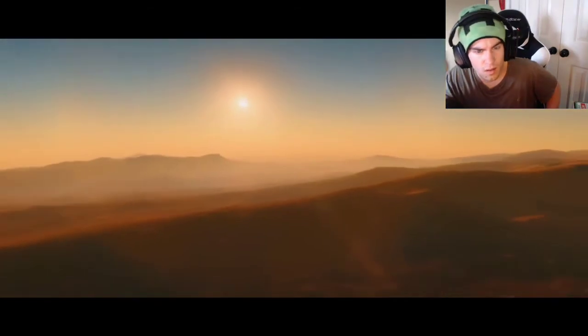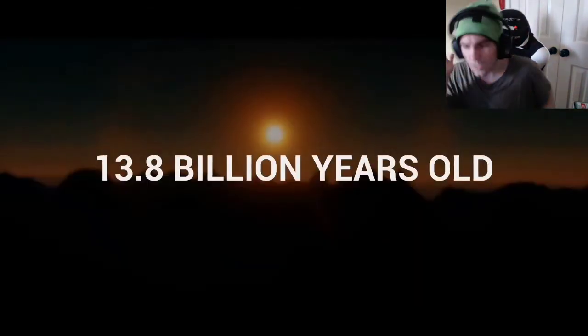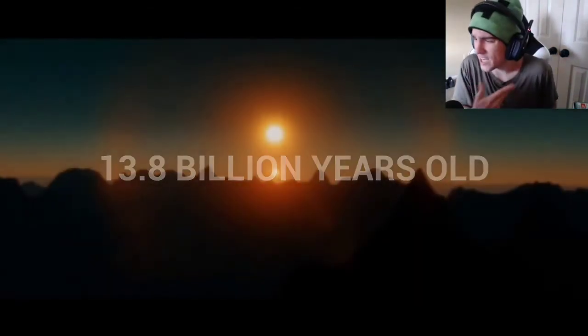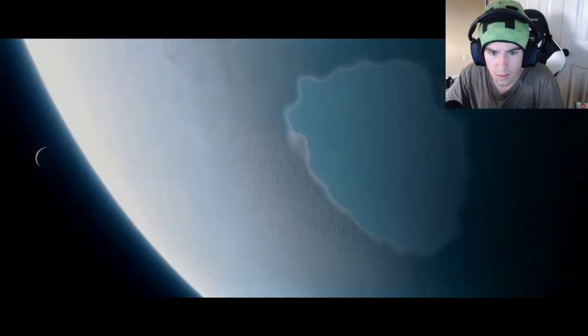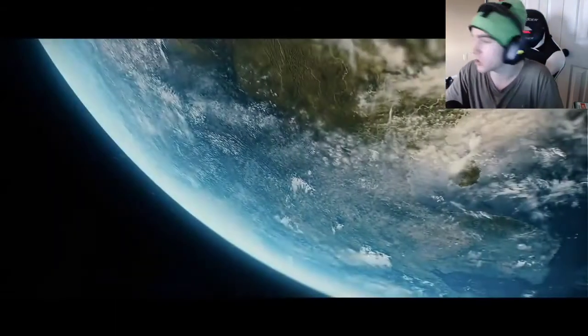To put it into perspective, the universe is only 13.8 billion years old, and the time that Earth has been around is 4.5 billion years. The light that has left one end of the Great Wall hasn't even made it halfway to the other side yet. This structure is so big, it breaks the laws of physics.